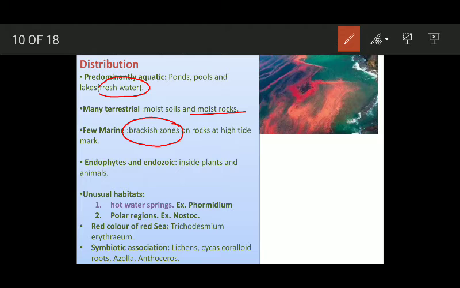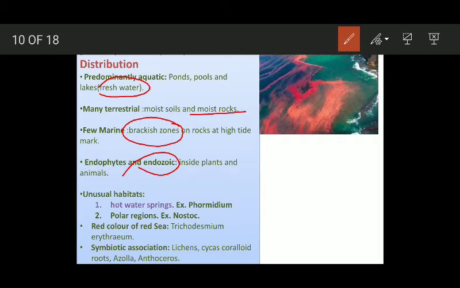And some of these blue-green algae live as endophytes, or you can say endozoic. OK, they are endophytes, that means they live inside the bodies of plants, and they are endozoic, which means they live inside the bodies of animals. These blue-green algae are cyanobacteria.